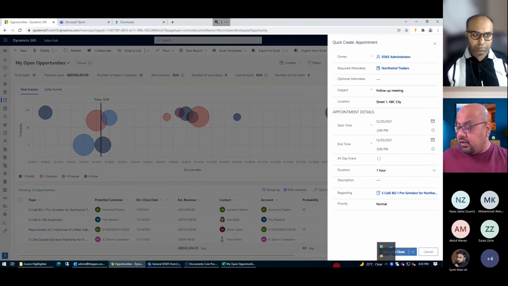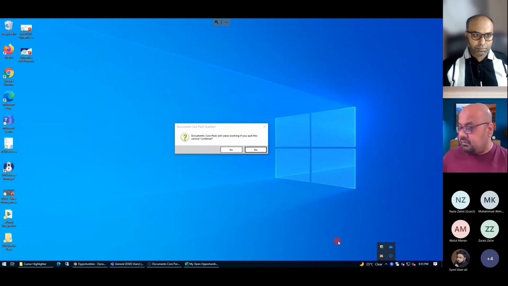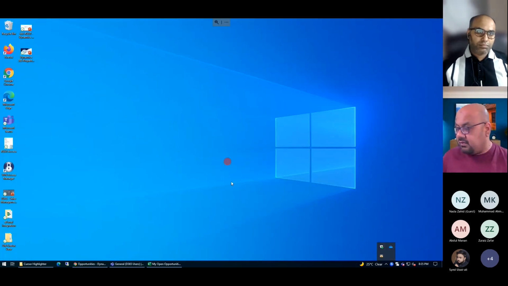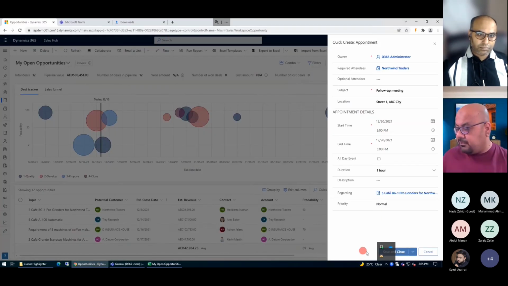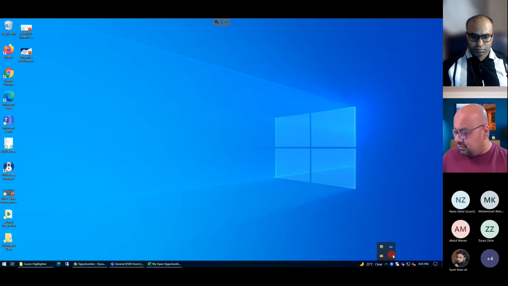Now, what I can do here, let me just do one thing. There is also a pop-up coming up here. Just give me a moment. Let me just minimize everything and close this so that my screen will be much more visible. No, there is something happening here. Let me just see if I can remove it. It is not removing. Wait, let me, it's perfect.